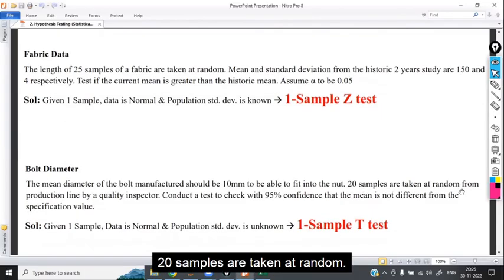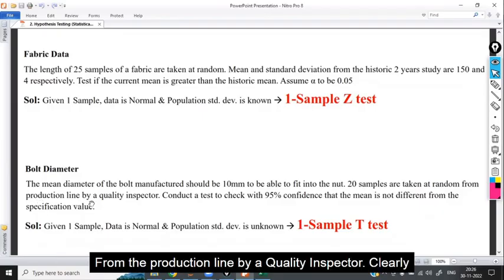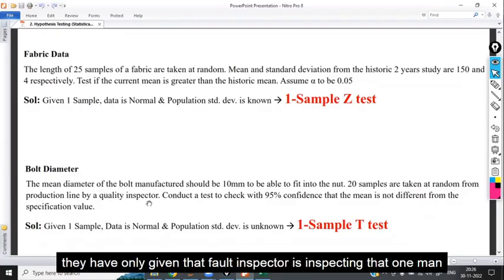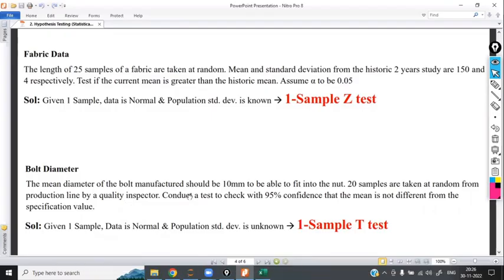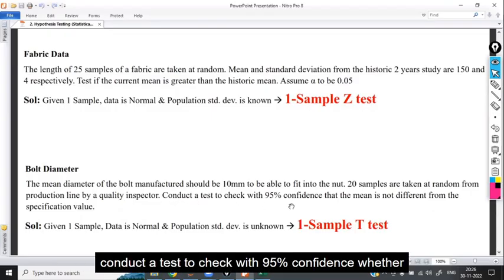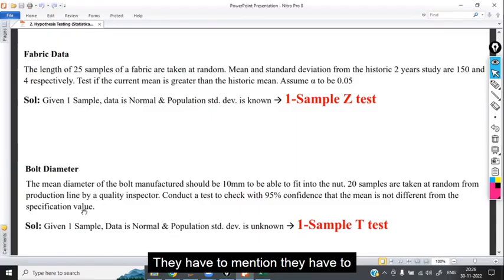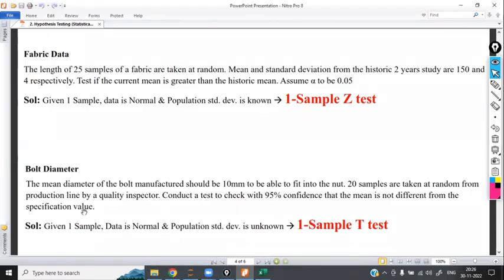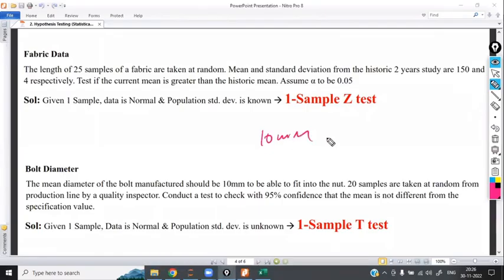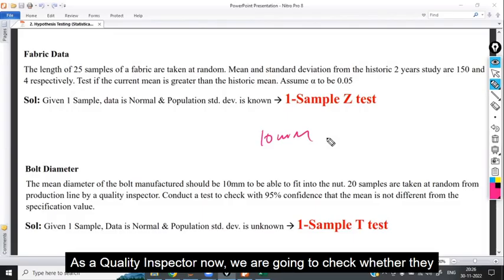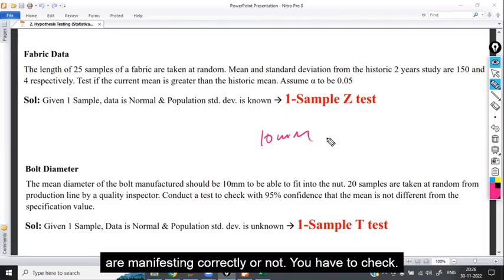20 samples are taken at random from the production line by a quality inspector. Clearly, they have given that the quality inspector is inspecting. He has gone to a manufacturing company and is inspecting there. Conduct a test to check with 95% confidence whether the mean is different from the specified value. They have to manufacture exactly 10 mm bolts. As a quality inspector, you are going to check whether they are manufacturing correctly or not. That is your work.